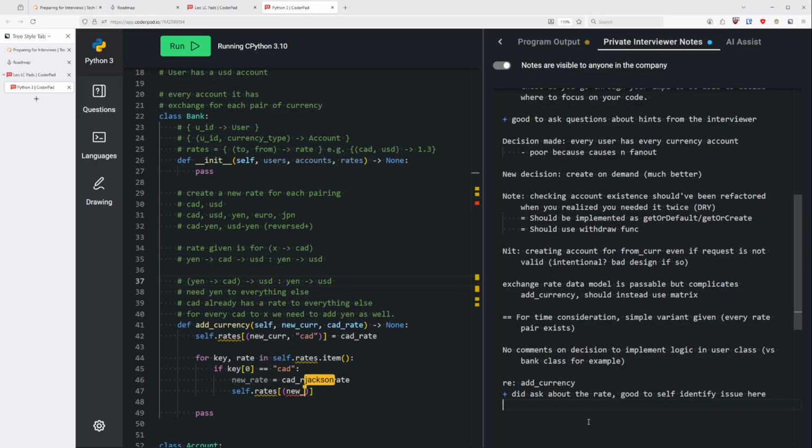And then we'll store that new rate for the new currency, and then this would be the second part. Let me check. Does this look okay? You should also add the reverse rates. Oh, sorry. Yes, I need to do the reverse as well. Okay. Thank you. The reverse as well.